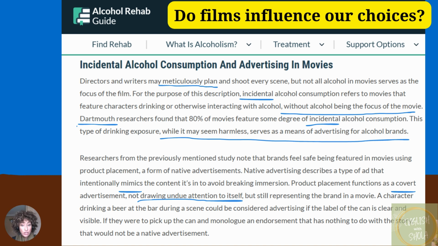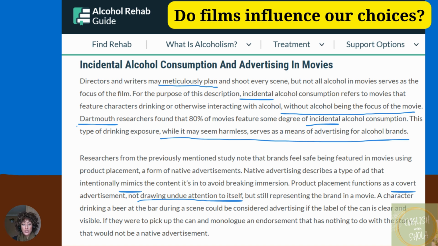But not all alcohol in movies serves as the focus of the film. For the purpose of this description, incidental alcohol consumption refers to movies that feature characters drinking or otherwise interacting with alcohol without alcohol being the focus of the movie. Dartmouth is the name of a university in the USA. Dartmouth researchers found that 80% of movies feature some degree of incidental alcohol consumption.